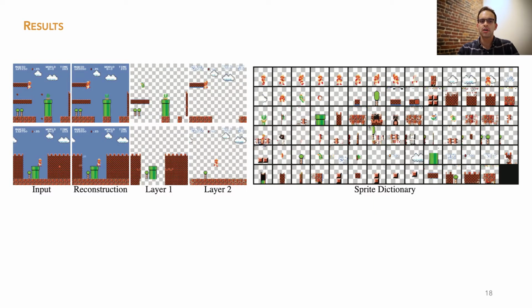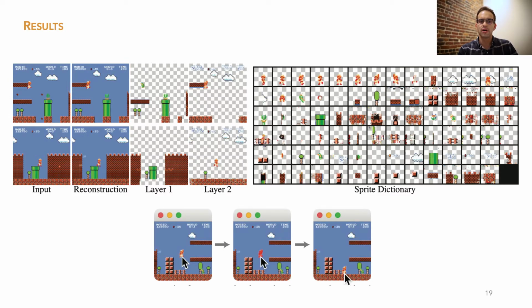Here we show our results on frames from a level of Super Mario. Our model successfully disentangles foreground from background and recovers a reasonable sprite sheet. Having reverse engineered the game, we can use their decomposition for applications like editing.